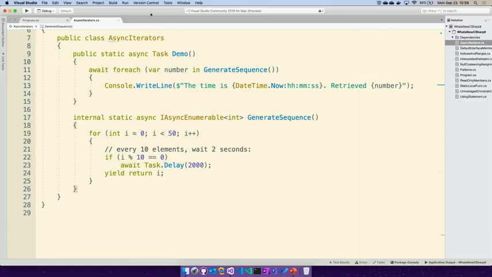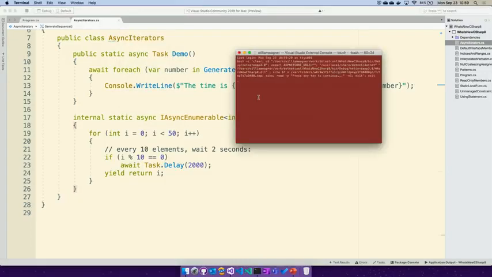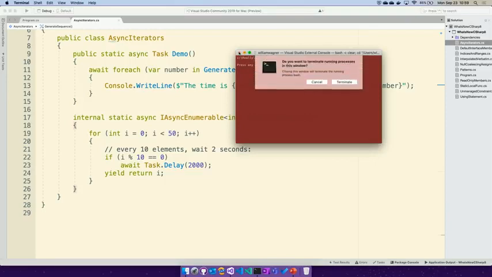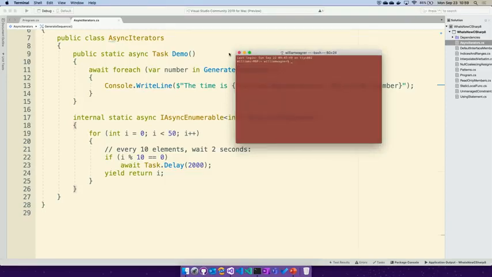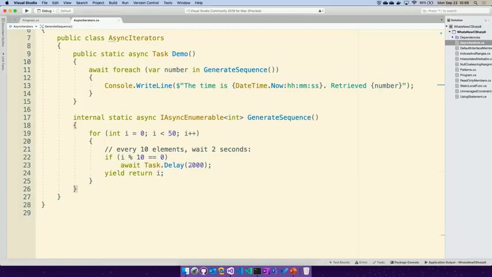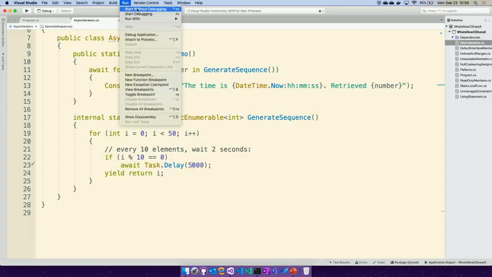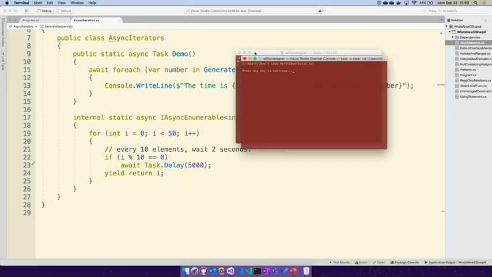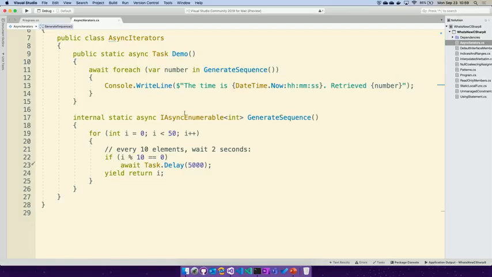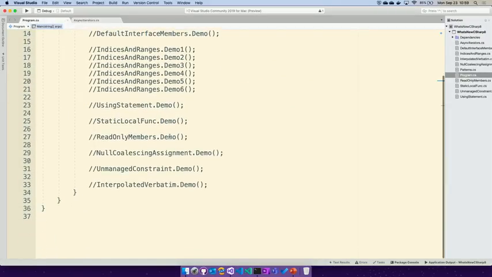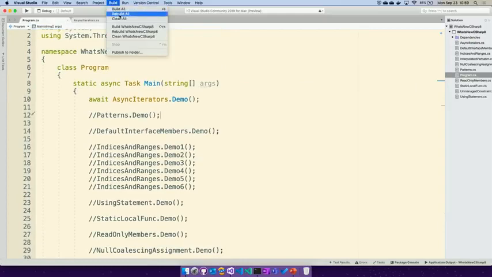So let's run this application. And I want you to watch how the screen scrolls as we do this. And that went just a little bit too quick. So let's run that one a little bit. We'll add a little bit more of a delay here. And let's make sure we have the change to make sure I'm running the right application. Nope, that should be right. Let's build. And then we'll run this one.